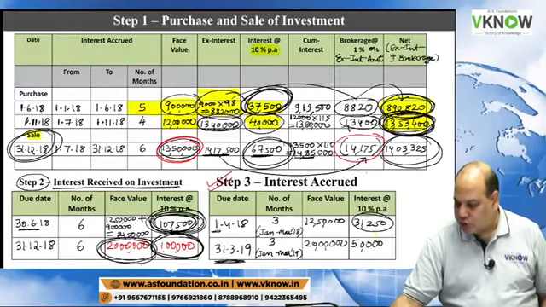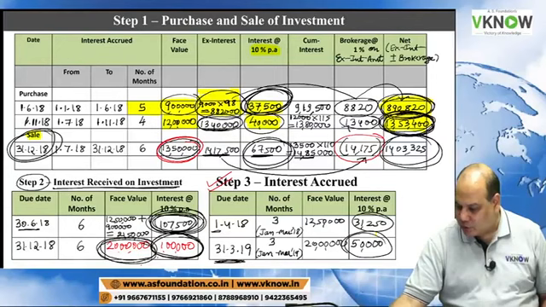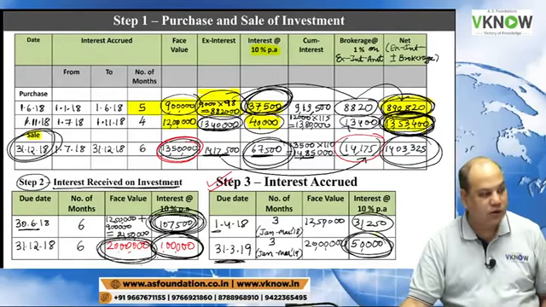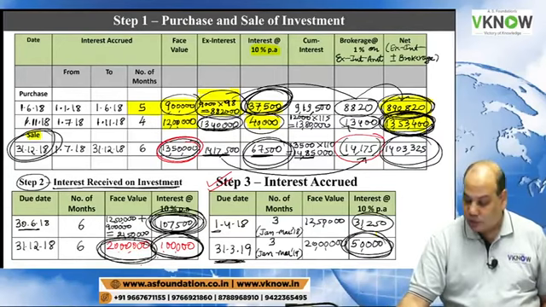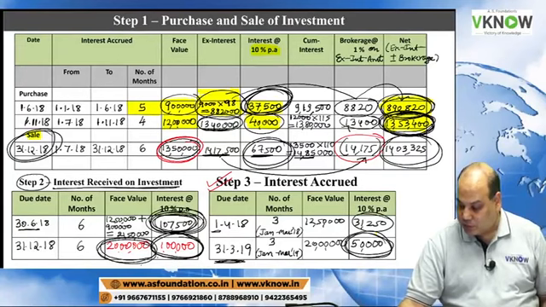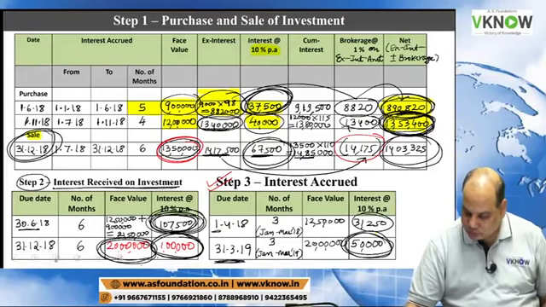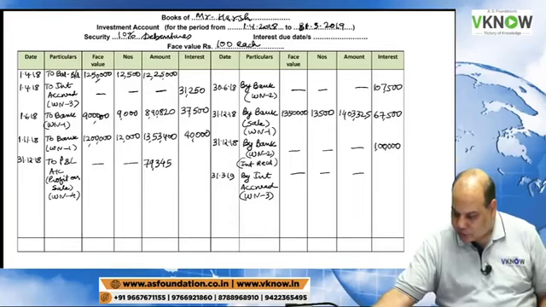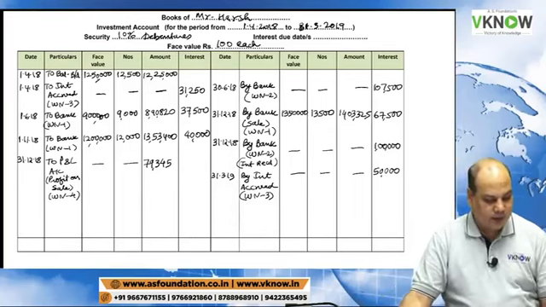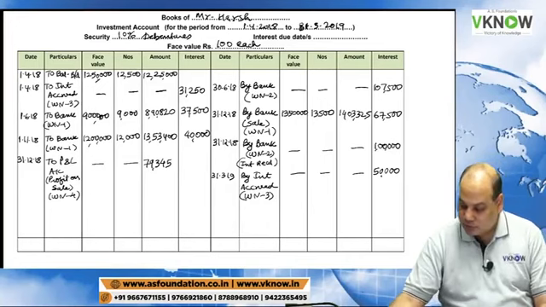Go to working note 3, right hand side below: 50,000 rupees interest accrued. Is it right?